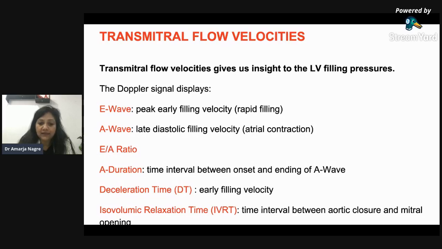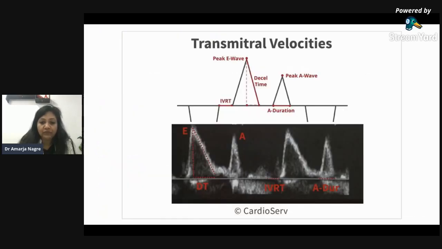And lastly, we also see the isovolumic relaxation time, which is the time between the aortic closure and the mitral opening, just when the diastole starts. So we see parameters like the E wave, the A wave, the deceleration time, the isovolumic relaxation time, and the duration of the A wave.